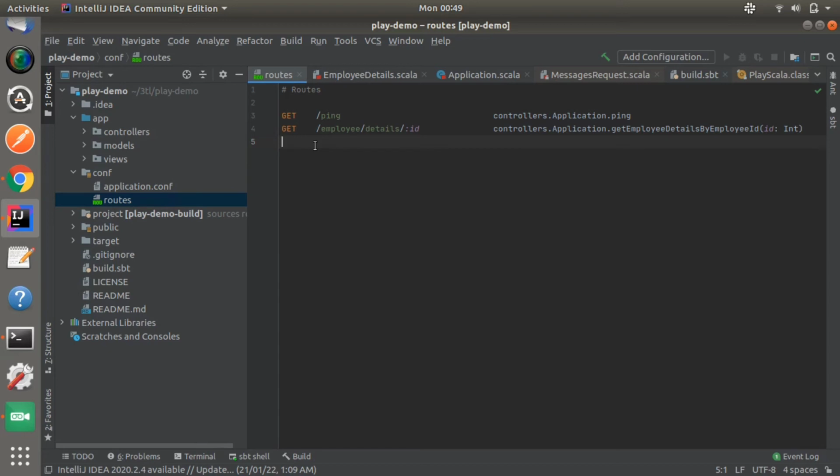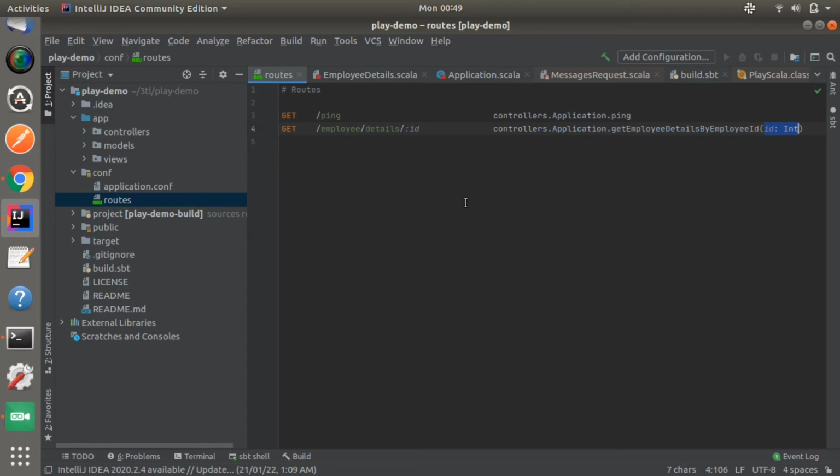So this is the syntax for how you can define the routes, and this is the way to take parameters in the URL. Here you define the data types of the parameter.